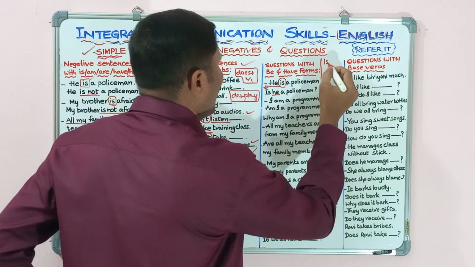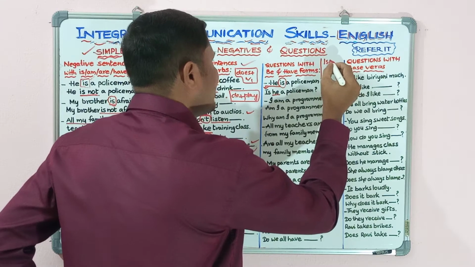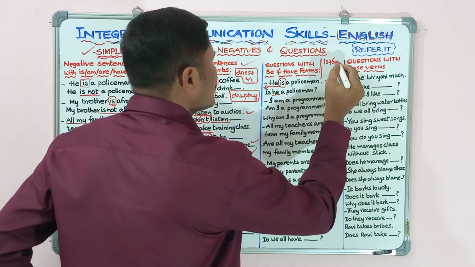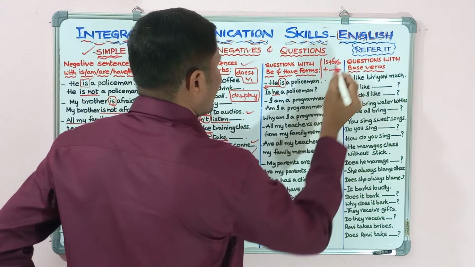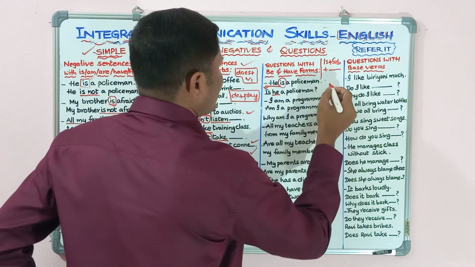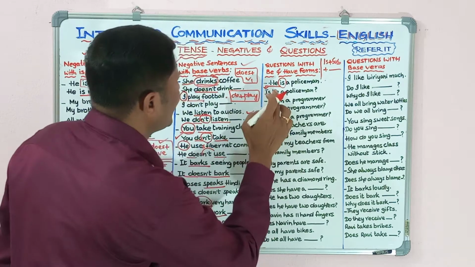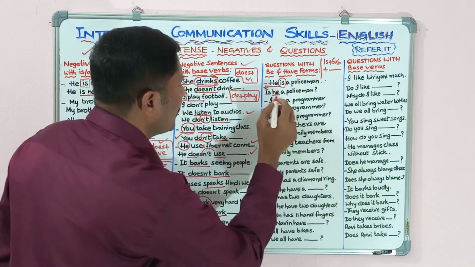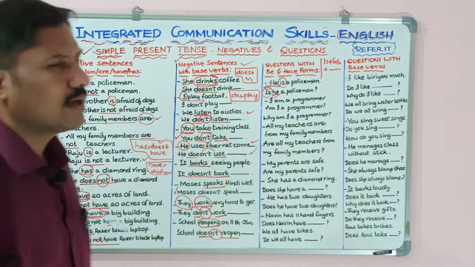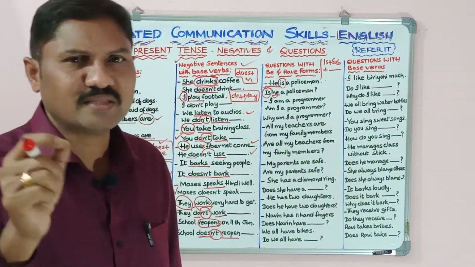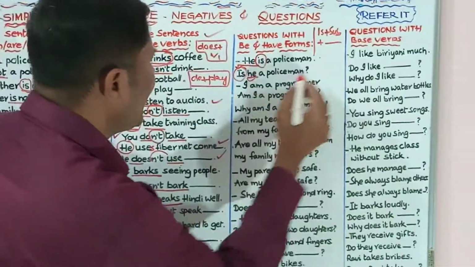Is or am or anything plus subject plus something else. Okay, then it will become: he is a policeman. Is he a policeman? In the beginning of the question, the helping verb must be there. So, is he a policeman?